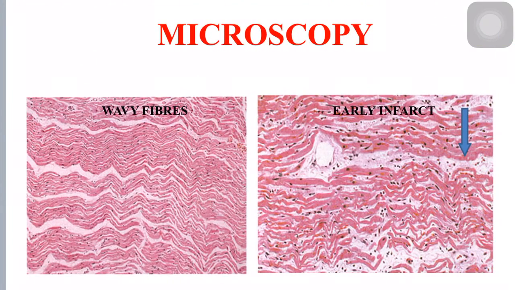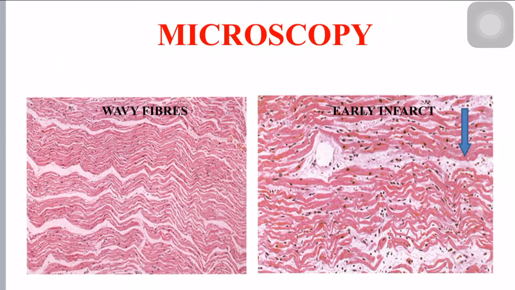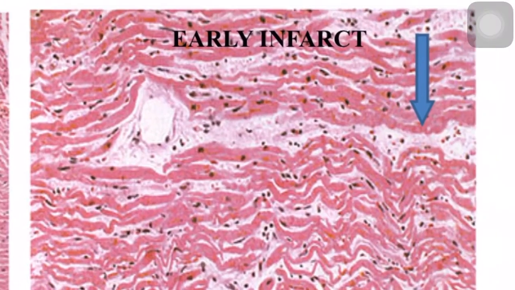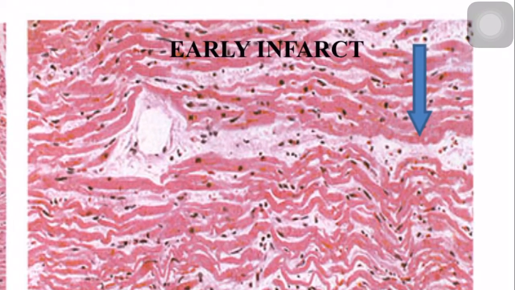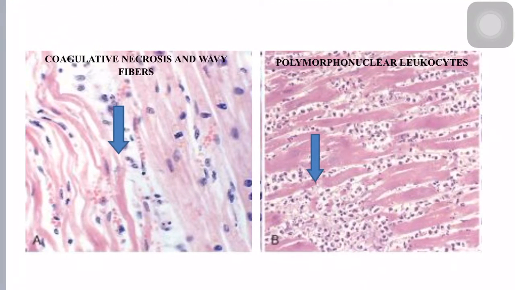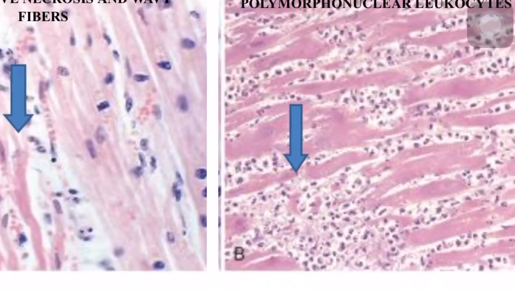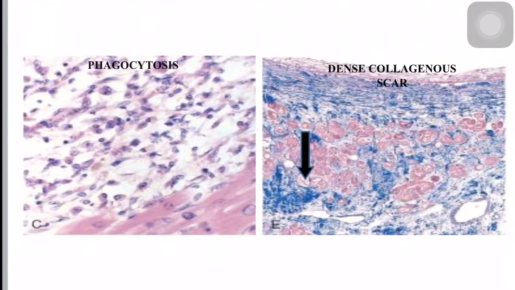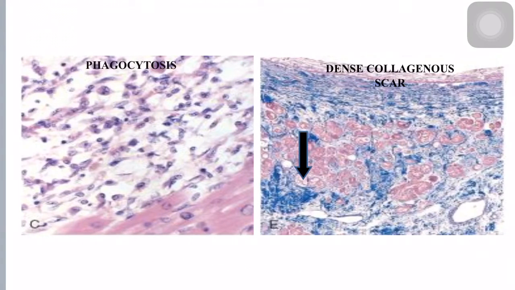So this is the microscopic picture. The first on the left will show the wavy fibers. Here you can see all the cardiac muscle fibers are wavy. Whereas the next one is the changes of early infarct, which is a type of coagulative necrosis. Here on the left you can see coagulative necrosis and wavy fibers, and on the right there is a brisk neutrophilic infiltrate. And here on the left there is phagocytosis, which is nothing but infiltration of macrophages into the tissues. On the right there is a dense collagenous scar formation.